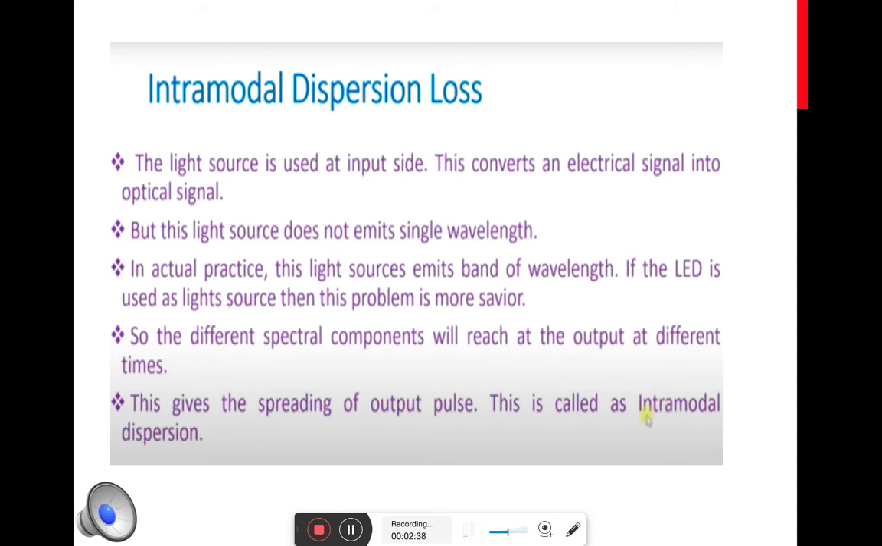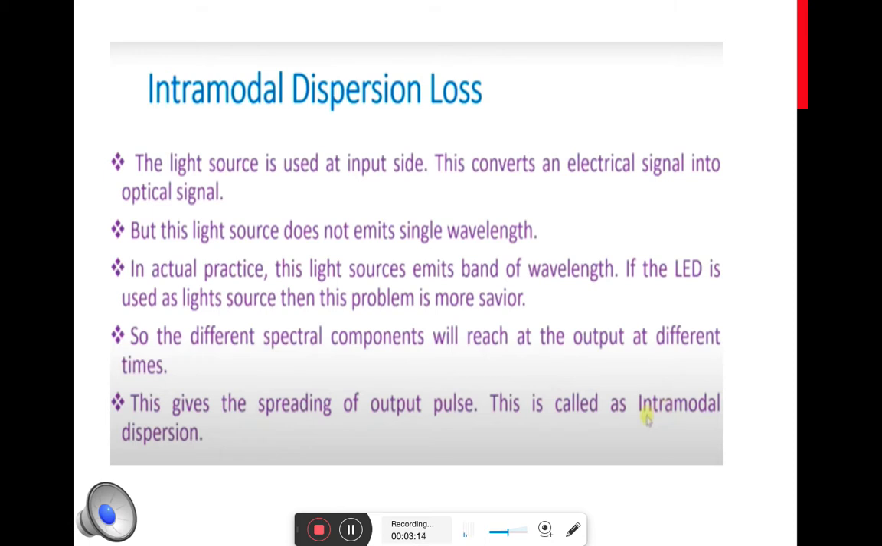To the LED, we are giving the input signal as an electric signal. The activating signal is an electric signal. Based on the electric signal, we'll be getting optical signal as output. So the basic conversion of electric to optical domain takes place in the LED. At the output, the LED will be emitting light rays. These light rays will be having different spectral components. When we are transmitting these light rays through an optical fiber, these different spectral components will be reaching at the output at different times.